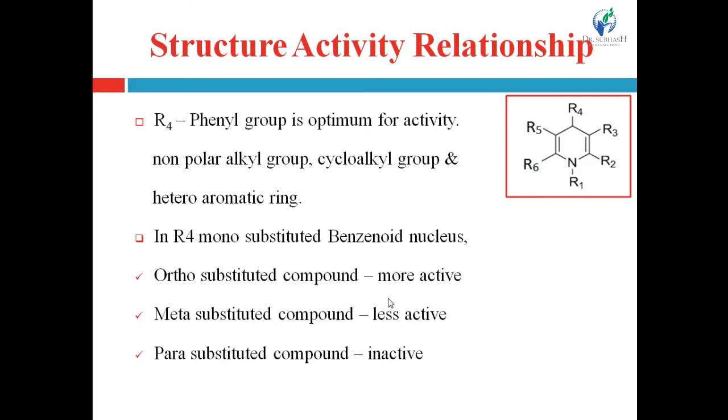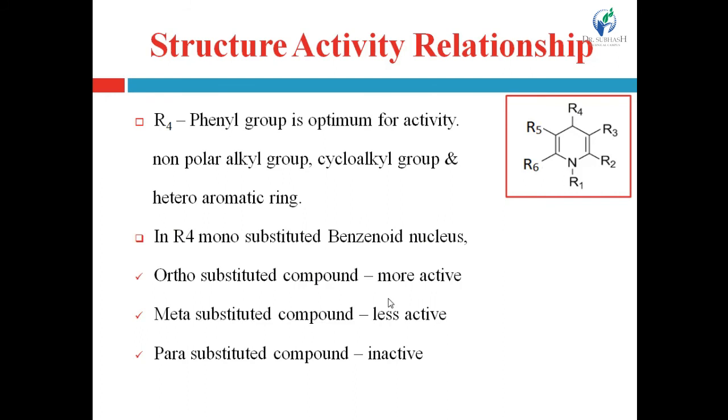non-polar alkyl group or cycloalkyl group decrease the activity, right? Non-polar alkyl and cycloalkyl groups will decrease the activity, while a heteroaromatic ring, for example pyridine, produces similar activity but shows animal toxicity, right? So, the phenyl ring is optimum for the activity. In place of the phenyl ring, if a non-polar alkyl group or cycloalkyl group is substituted, then the antagonistic activity will decrease.